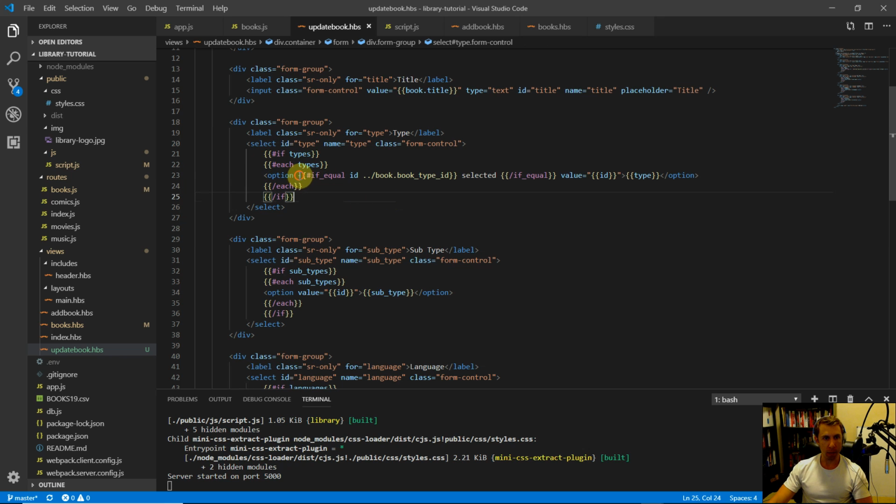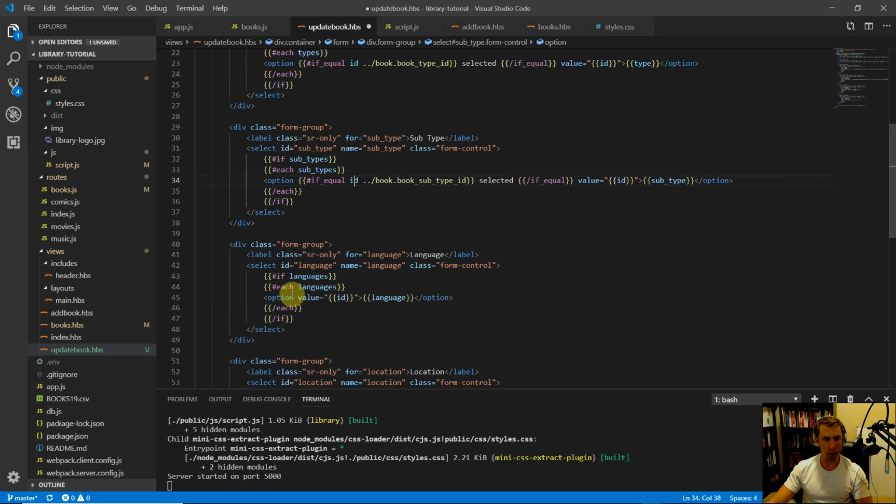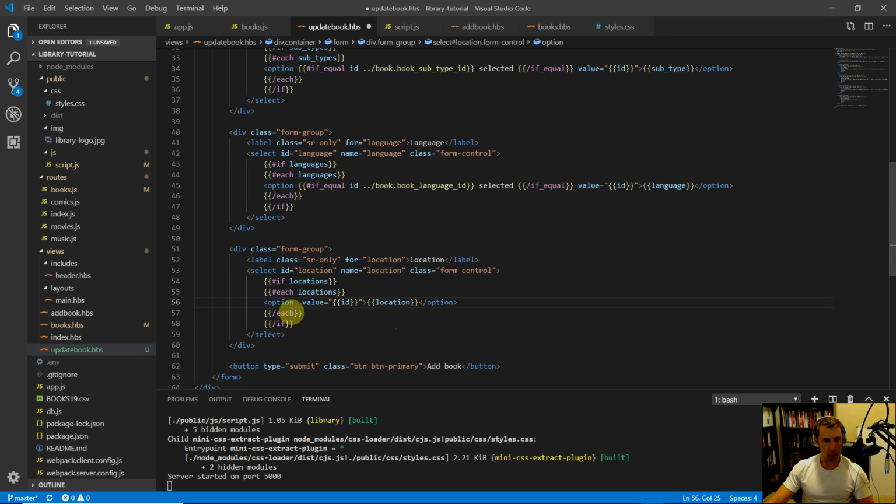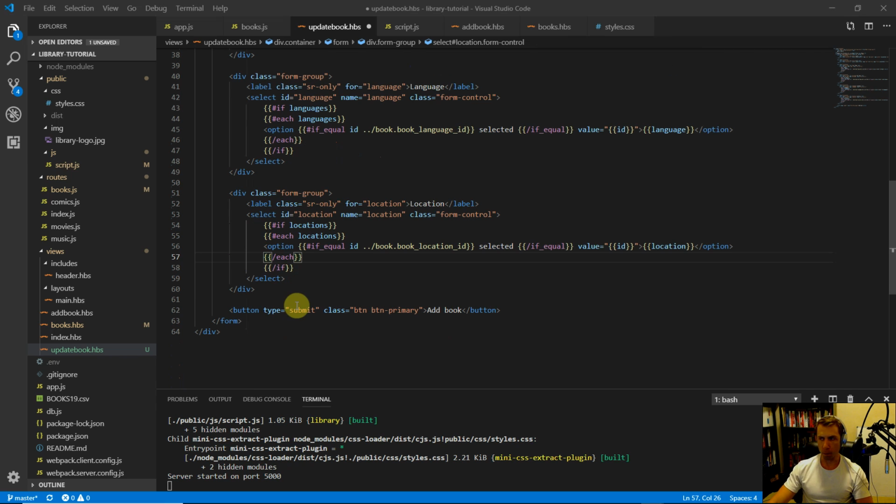So I'm going to go ahead and copy this entire thing here because it's going to be very similar for the rest of these drop downs. So for subtype, we're going to do that right here, and it's going to be book subtype ID is equal to the ID. Then for language, same thing, but it'll be book underscore language ID. And then location, similarly, except it'll be book underscore location ID. And then we have our submit button, and instead of add book, let's change this to say update book to be a little bit more appropriate.